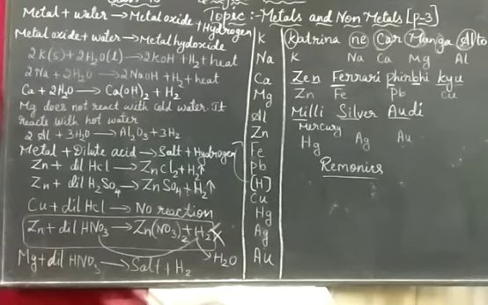It oxidizes the hydrogen produced to water and itself gets reduced to a nitrogen oxide, that is N2O, NO, NO2. But after that there is one more acid we are talking about, which is exceptional. Here I said metal plus dilute acid gives you salt plus hydrogen. The exception is that HNO3 acid will not give you salt. It will form an oxide, that is nitric oxide, and water.